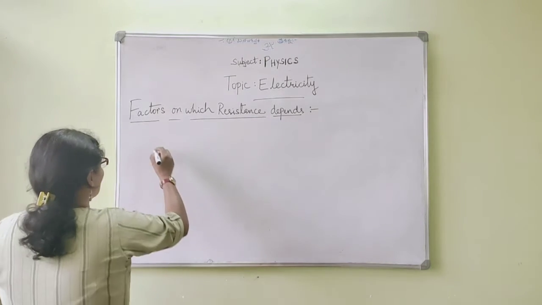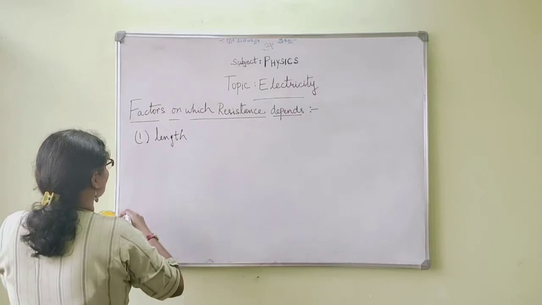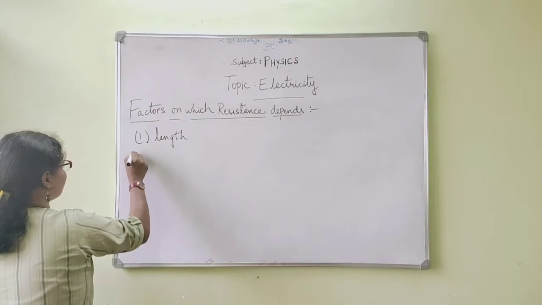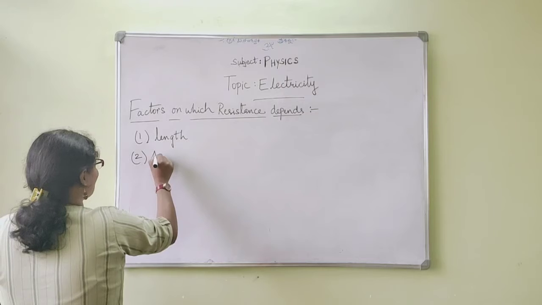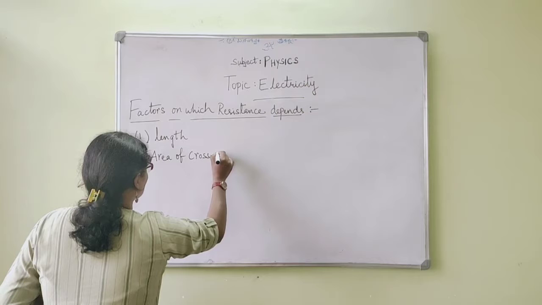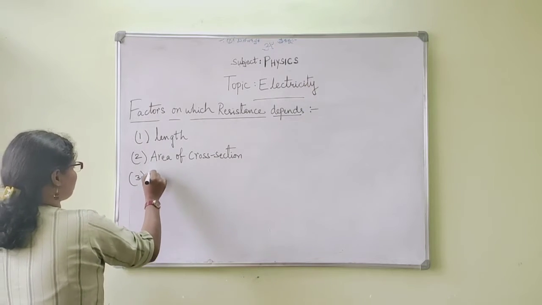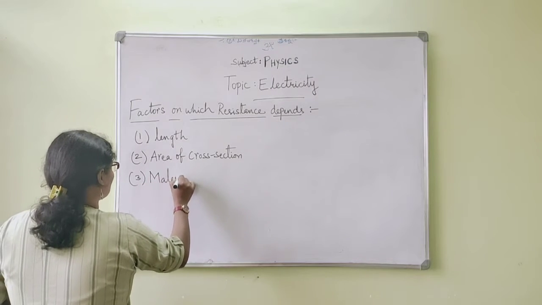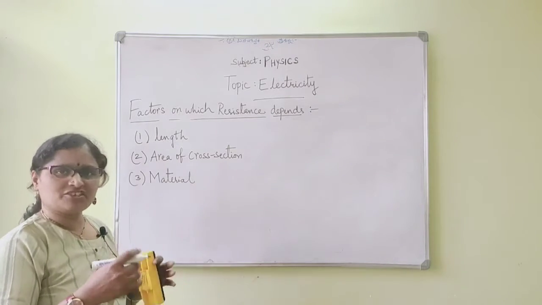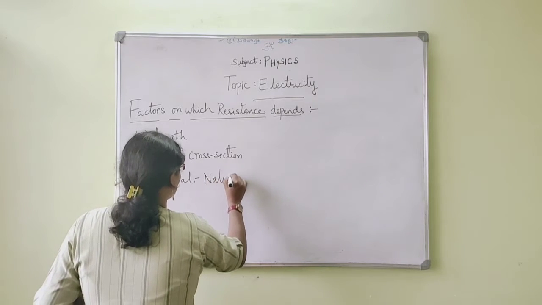Basically, the resistance depends upon three factors: length of the wire, the second factor is area of cross section, and the third factor is material, or you can say nature of the material.